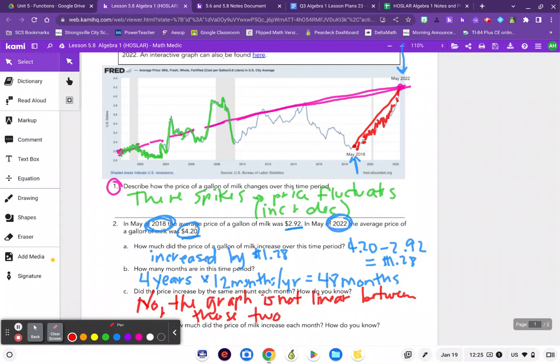If the graph was linear, I would be changing by the same amount each month. The graph is not linear, so I'm not changing by the same amount each month. I have those spikes that are happening, that fluctuation we mentioned in problem 1.